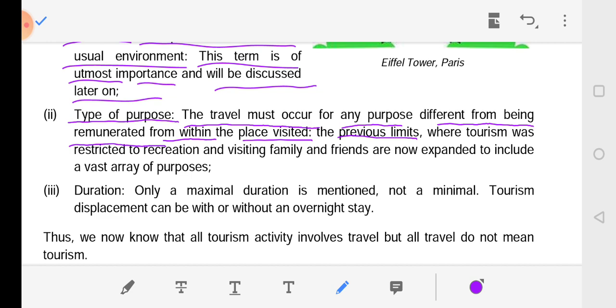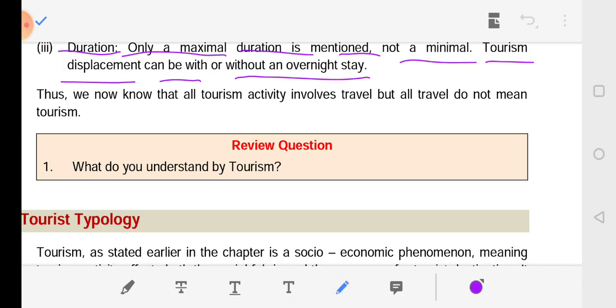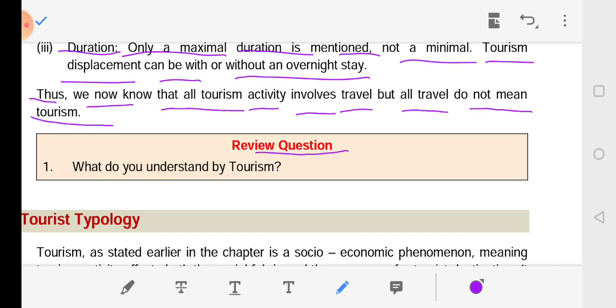The previous limits, where tourism was restricted to recreation and visiting family and friends, are now expanded to include a vast array of purposes. Third, duration. Only a maximal duration is mentioned, not a minimal. Tourism displacement can be with or without an overnight stay. Thus, we know that all tourism activity involves travel, but not all travel means tourism. Review question: what do you understand by tourism?